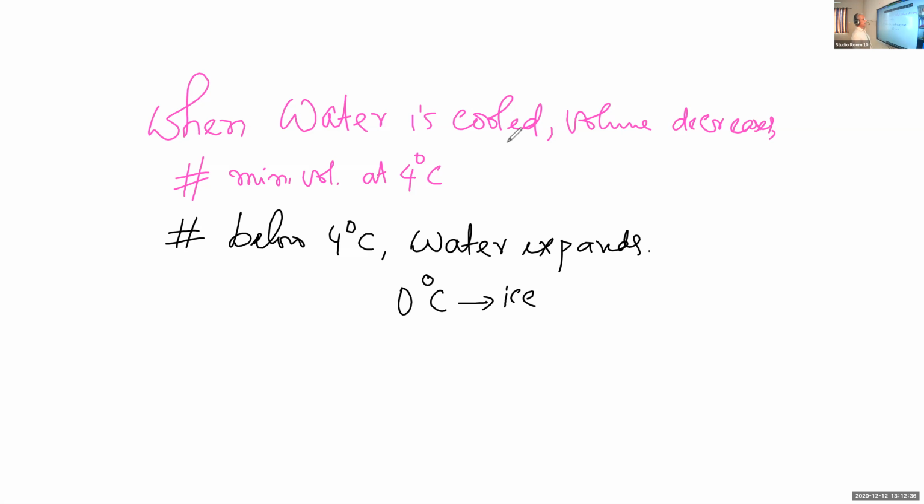When volume increases, what happens to density? We know density is equal to mass by volume. So if there is expansion, that is volume increases, the density decreases. There is a decrease in density.